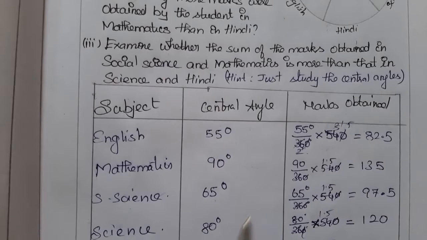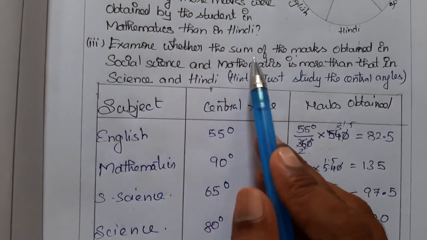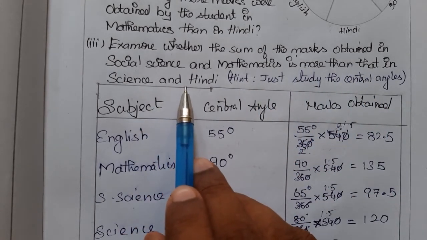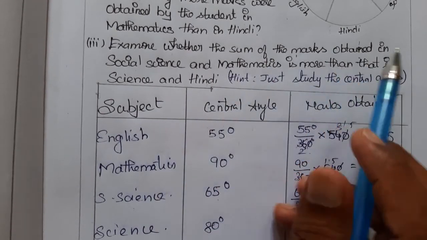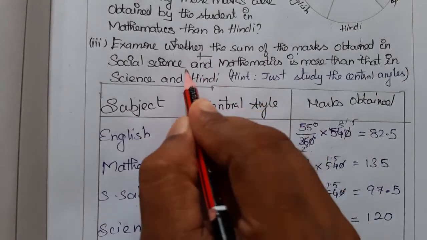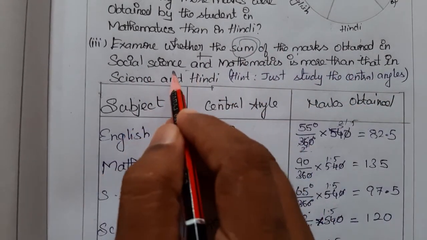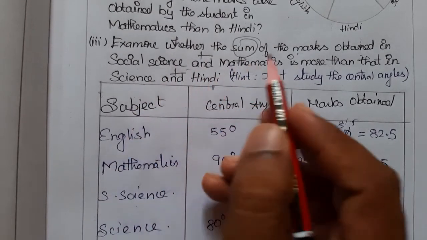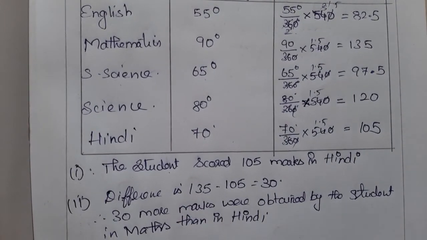The third question is: examine whether the sum of the marks obtained in Social Science and Mathematics is more than that in Science and Hindi. Sum means we have to add Social Science and Mathematics, find the value, and add Science and Hindi, and then say how many more marks they scored.